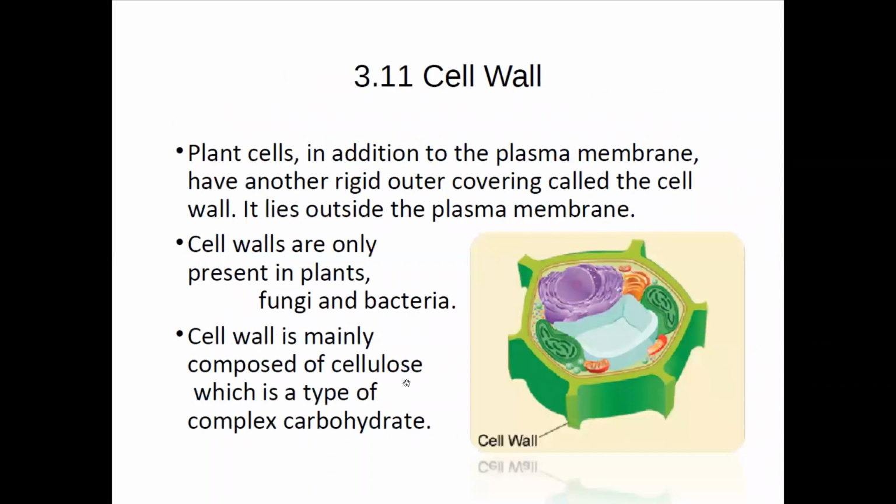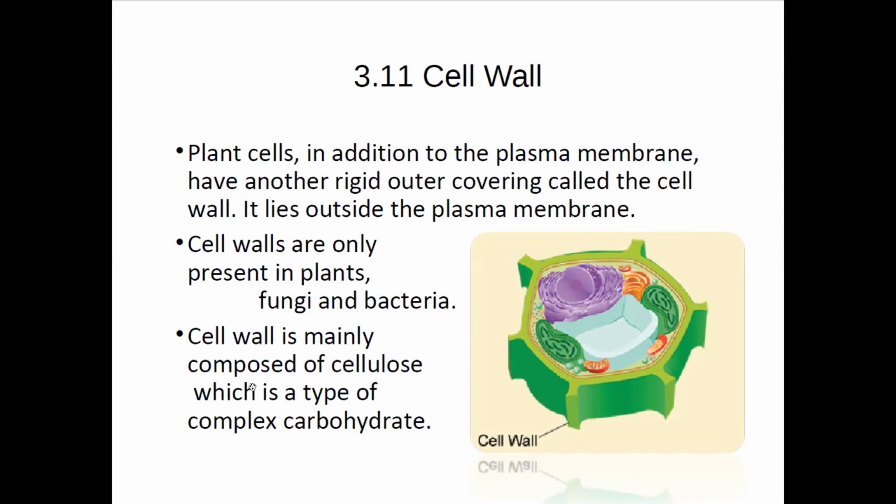Now, the cell wall. The cell wall is the outer component of the plant cell, basically. The animal cell does not contain a cell wall. The plant cell, in addition to the plasma membrane, has another rigid outer covering called the cell wall. It lies outside the plasma membrane. So the plant cell has an additional layer. Other than the plasma membrane, the cell wall is only present in plants, fungi, and bacteria. It is present mainly in plants, and it is responsible for giving rigidity to the plant cells.